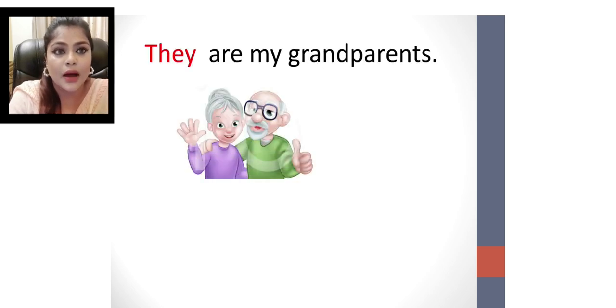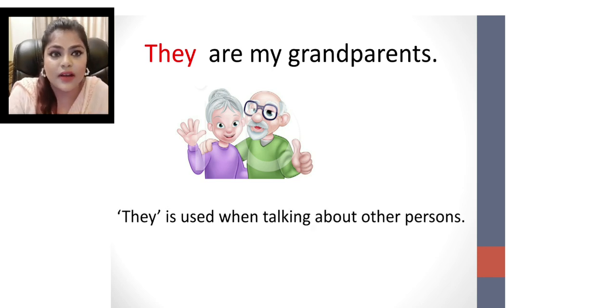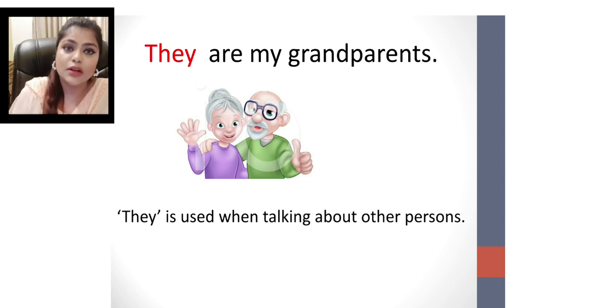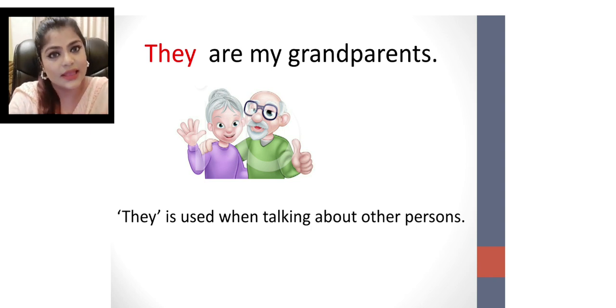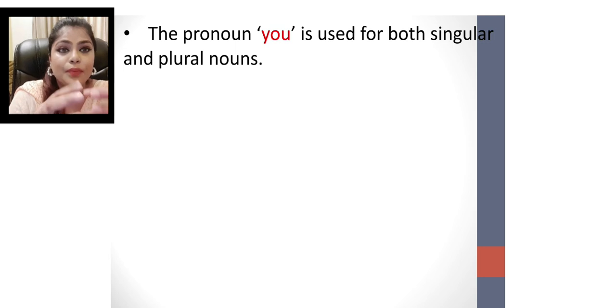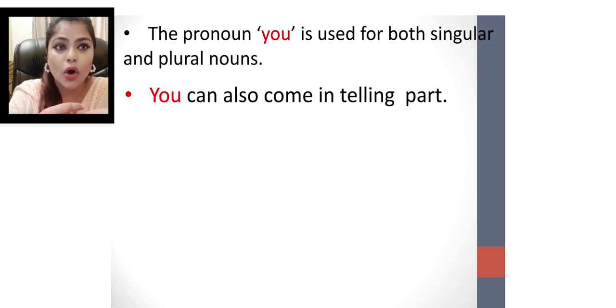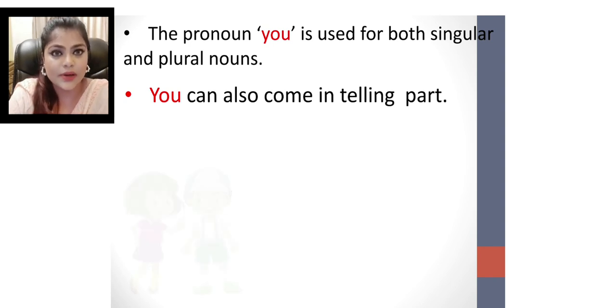They are my grandparents. They is used when we are talking about other people. When there are many people and we're talking about the other people, in that case we will use they. Now, the pronoun you is used for both singular and plural nouns. You can also come in the telling part. Let's see an example.